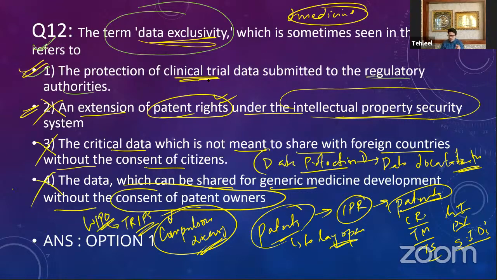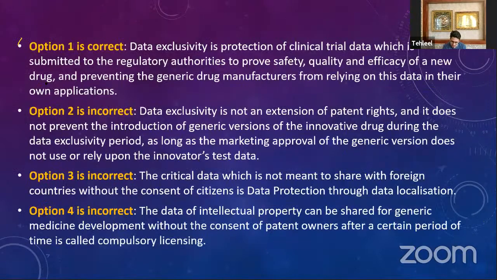Now, the other companies are not allowed to use my data, the data of my clinical trials, for their drugs. So that is data exclusivity. The data that you have gathered is exclusively yours. No other company will be able to use that. So that is the protection of clinical trial data submitted to the regulatory authorities. So that is your option. Option 1 is correct. Second is not correct because it is related to data protection. Third is not correct. It is related to localization. And fourth is not correct. It is related to compulsory licensing.